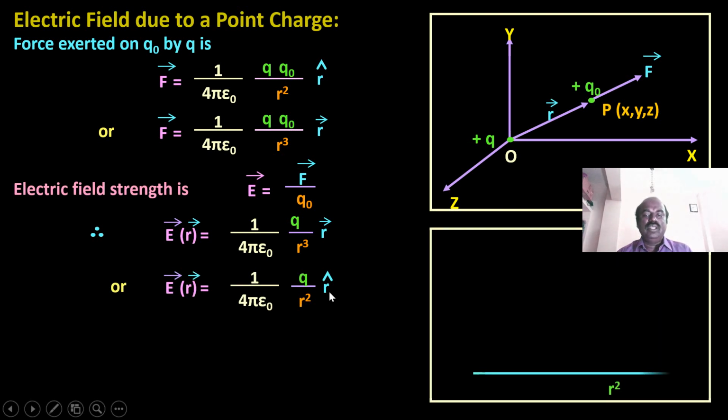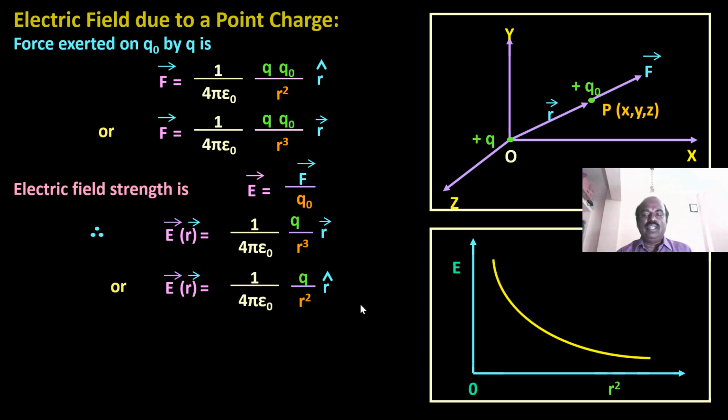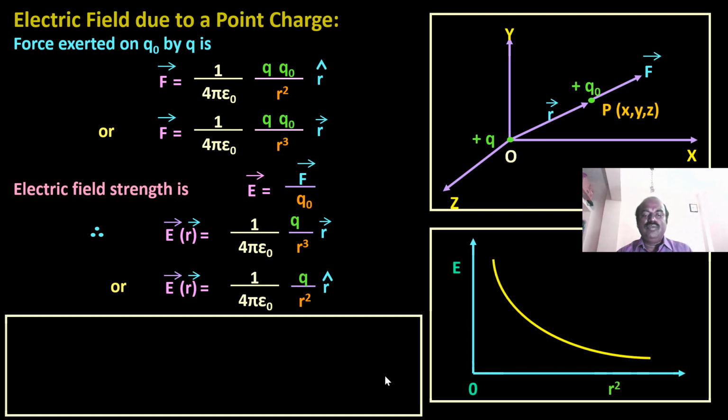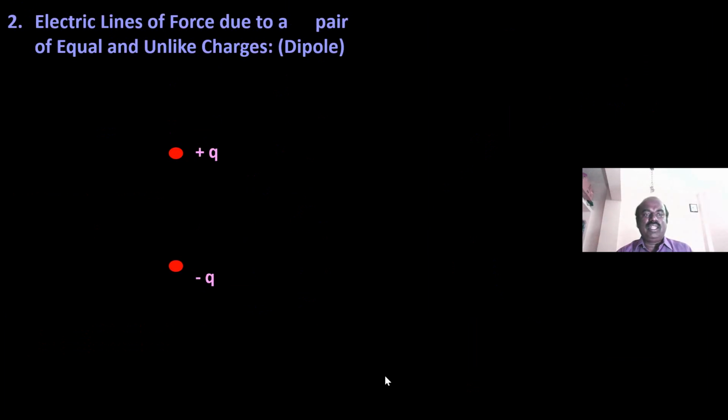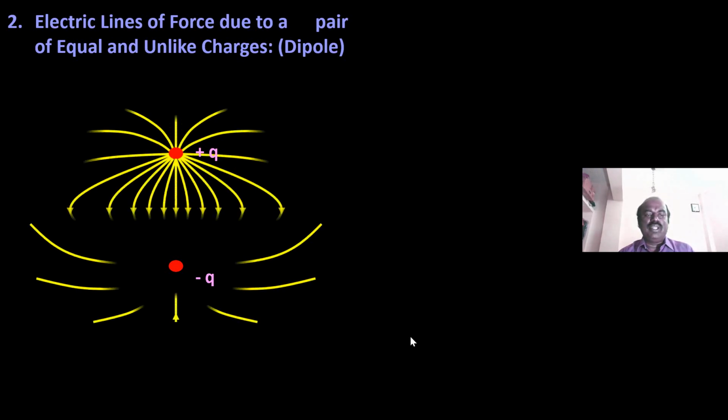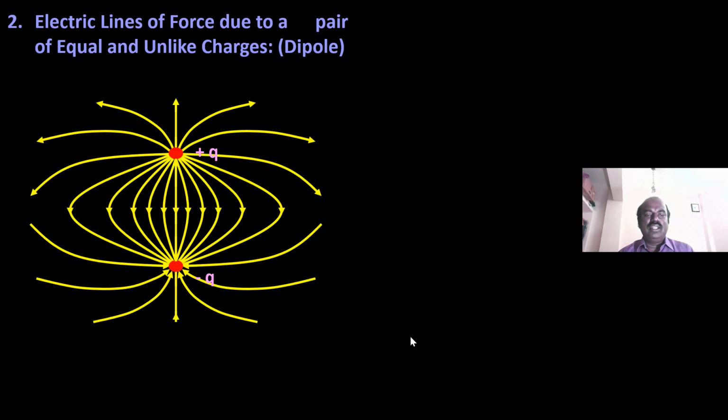Now if you draw the graph between electric field and the square of the distance, then we will have spherical symmetry. That is, the electric field due to a point charge has spherical symmetry. Then electric lines of force due to a pair of equal and unlike charges. Here we are interested in the word dipole. A dipole is defined as plus Q and minus Q, equal and opposite charges separated by a small distance.